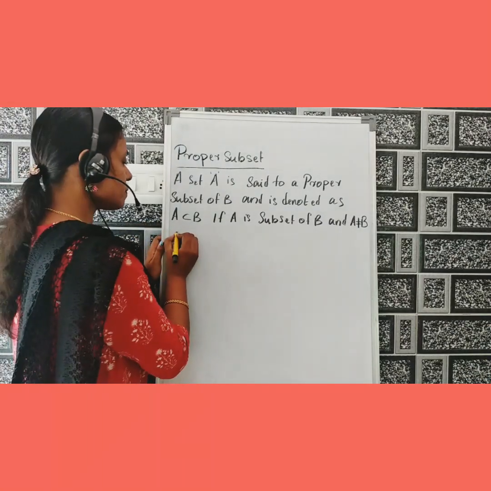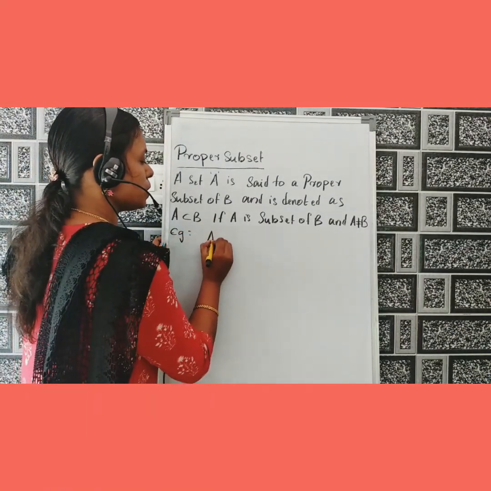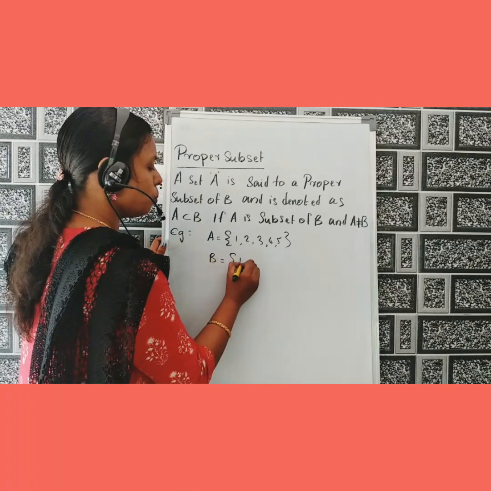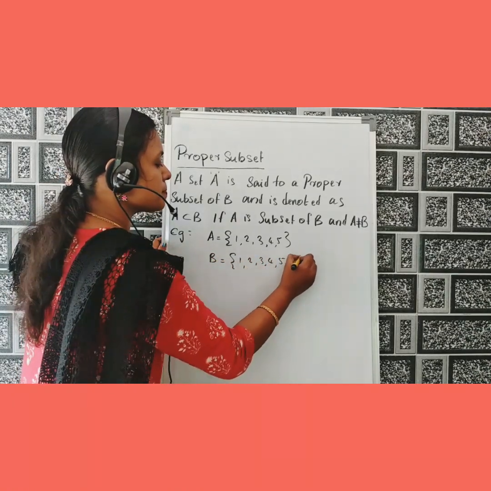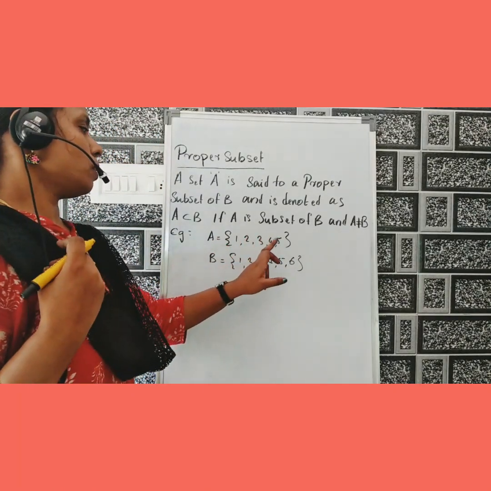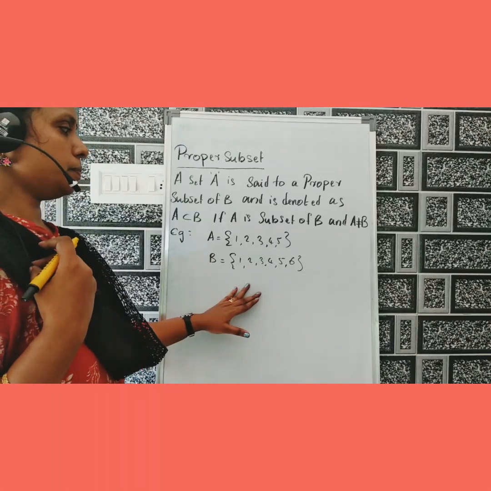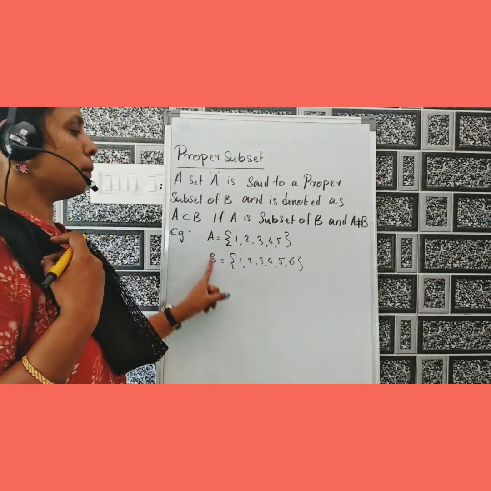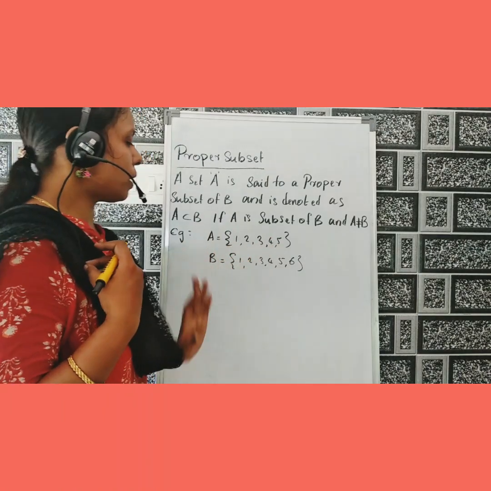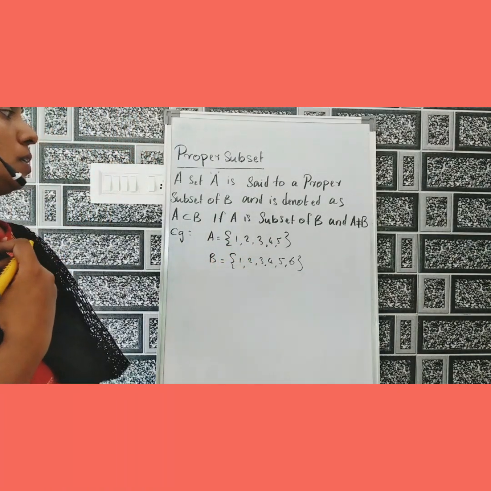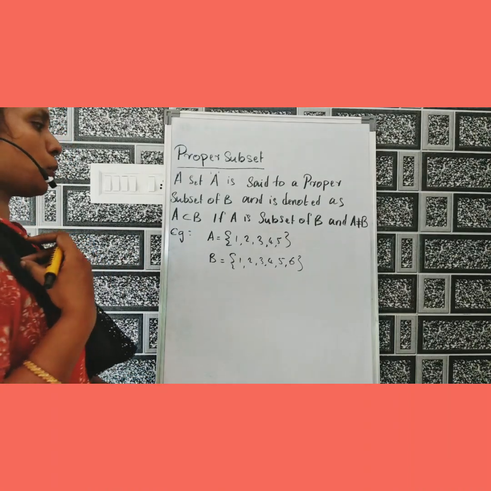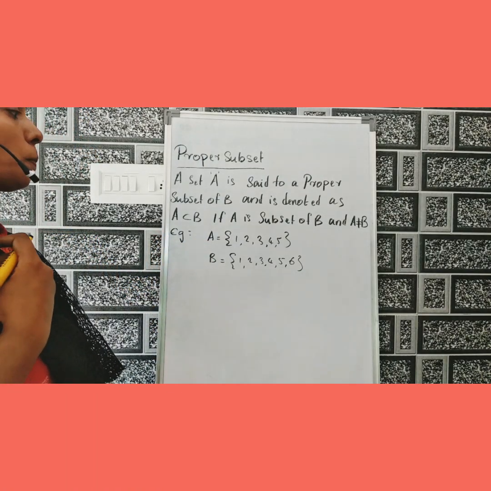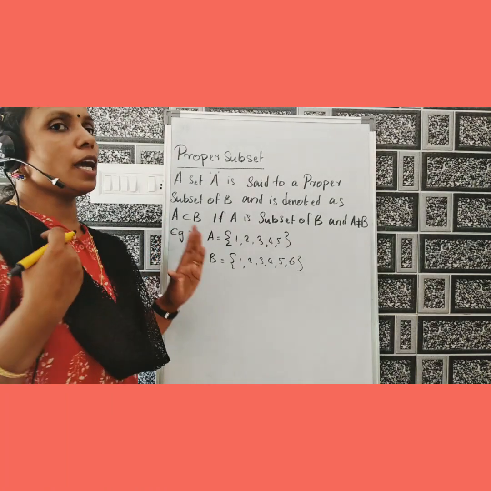For example, if A is equal to {1, 2, 3, 4, 5} and B is equal to {1, 2, 3, 4, 5, 6}, here all elements of A belong to B, but A is not equal to B. Therefore, we say that A is a proper subset of B. The condition for a proper subset is that A is a subset of B and A is not equal to B. Clear?